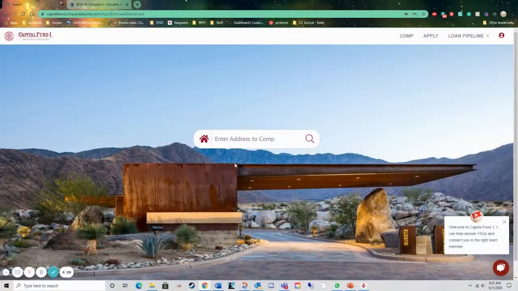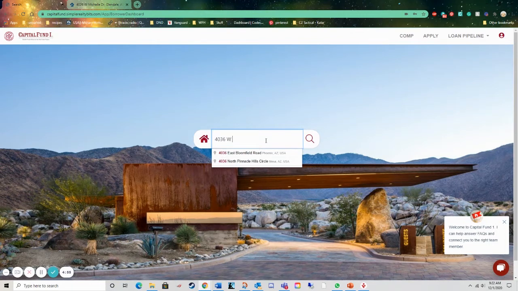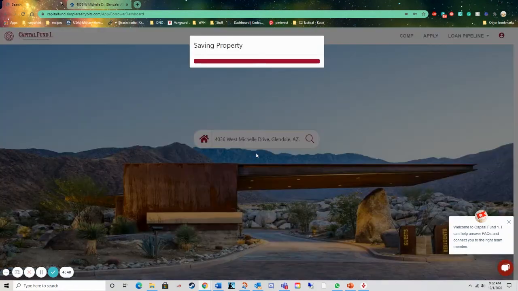You'll go ahead and enter an address into here. You'll see addresses pop up. The one that you want to comp out, you'll go ahead and give that a click, and that'll start saving the property for you.